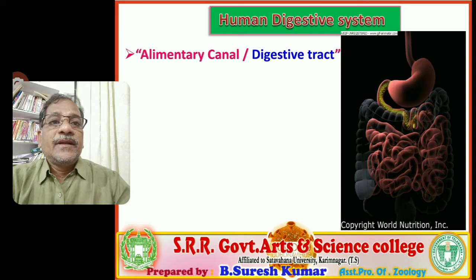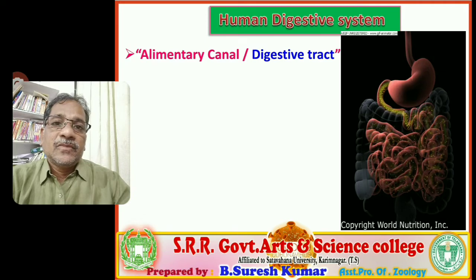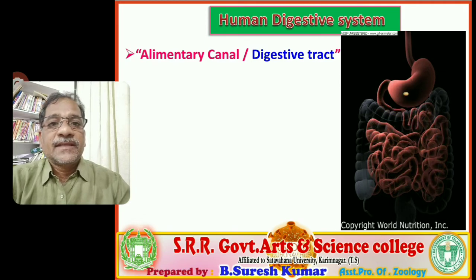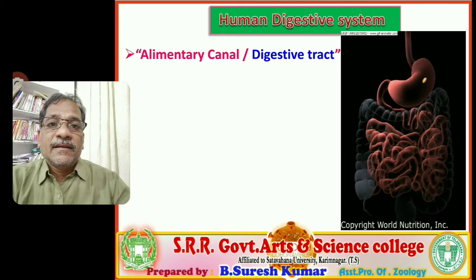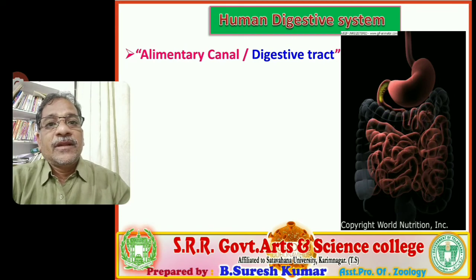The alimentary canal is a coiled tubular structure arising from the endoderm germinal layer. Remember it, it is an important thing, asked in entrance examinations. It is derived from the endoderm germinal layer during development.